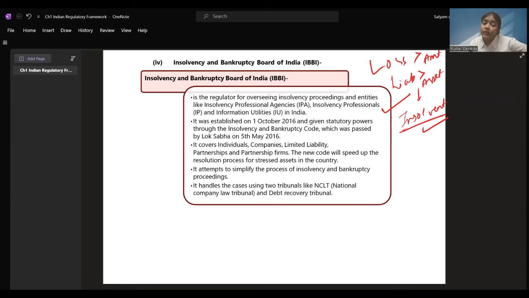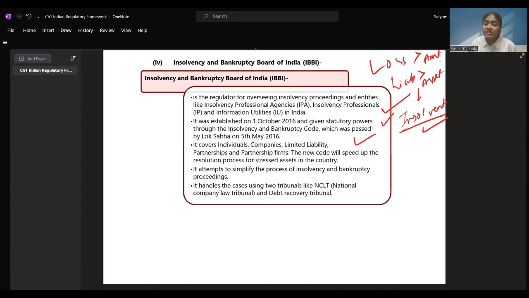The Board is governed under the Ministry of Finance. It was established on 1st October 2016 and given statutory powers through the Insolvency and Bankruptcy Code, which was passed by Lok Sabha on 5th May 2016.